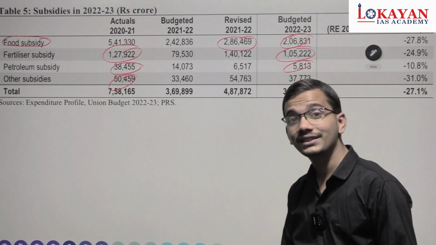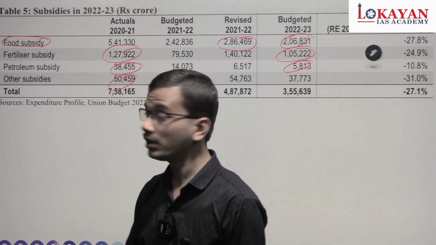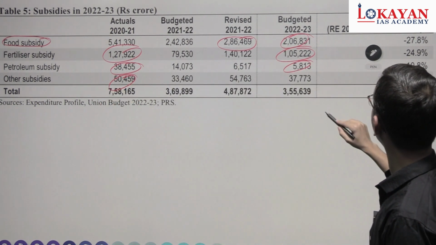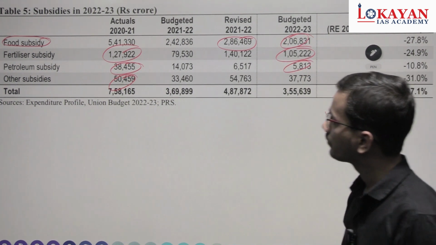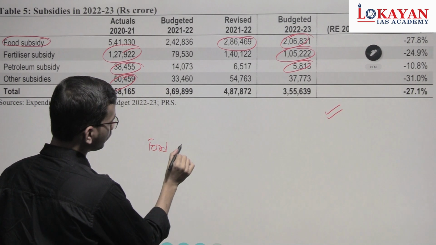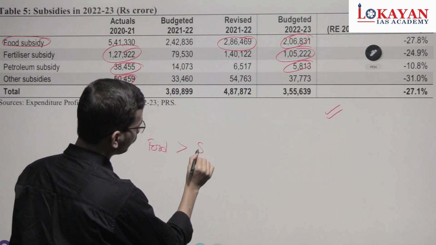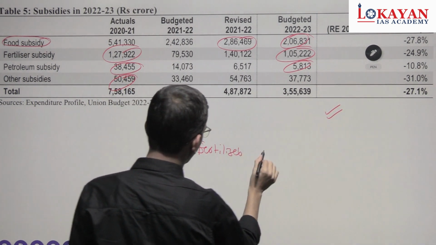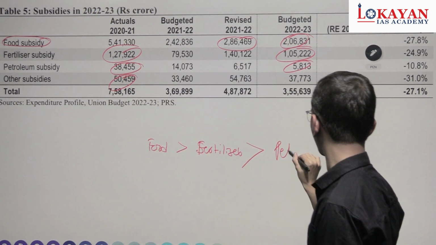See, food subsidy is way more than petroleum subsidy. Okay, go through this trend. Food, then fertilizer, then petroleum. Okay, very important.